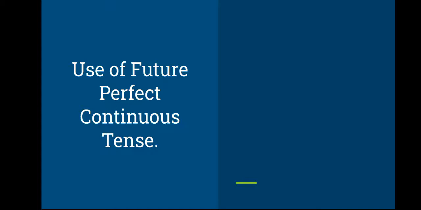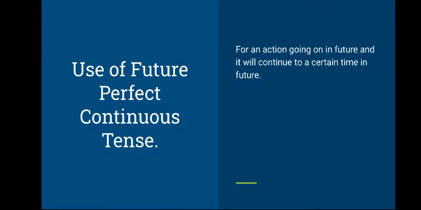Now let us move on to the use of future perfect continuous tense. When do we use this tense? For an action going on in future and it will continue to a certain time in future. So, for an action that will have started in the future, will have continued for some time and still be in progress in the future. Still be in progress. So everything happens in the future only. We just assume something will have been going on for some time in the future.